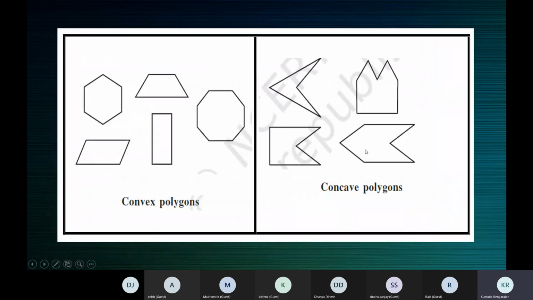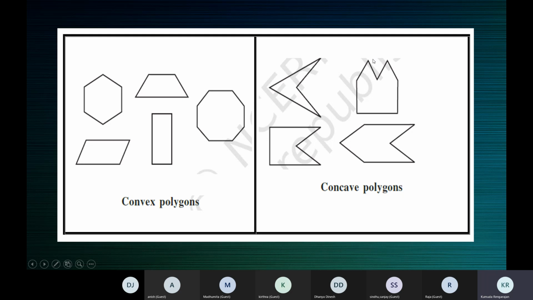See here in all these concave polygons, children, you can make out easily. See that opening. I don't know if you're following that. If you acknowledge, I'll be happy. Concave has this word cave in it. Just by looking at the polygon, you can see some kind of cave-like opening, like the mouth of a cave. There's an opening here, as if the mouth of a crocodile is open.